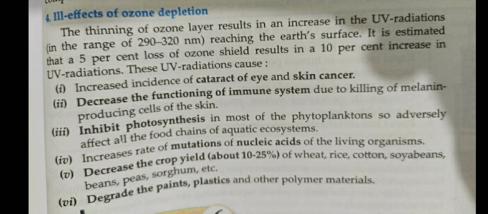It is estimated that a 5% loss of the ozone shield results in a 10% increase in UV radiation. It means if the ozone layer loses 5%, then 10% more UV radiation reaches the earth. So there are some effects of UV radiation when it reaches the surface of the earth. What happens?